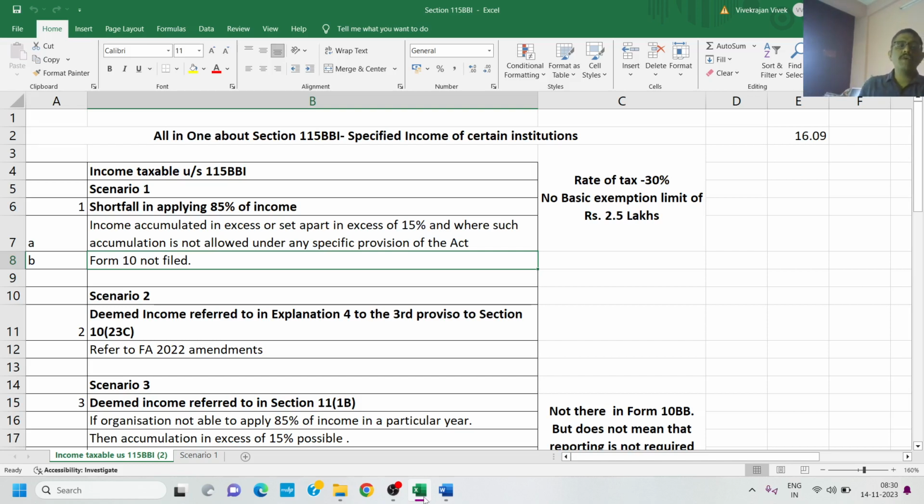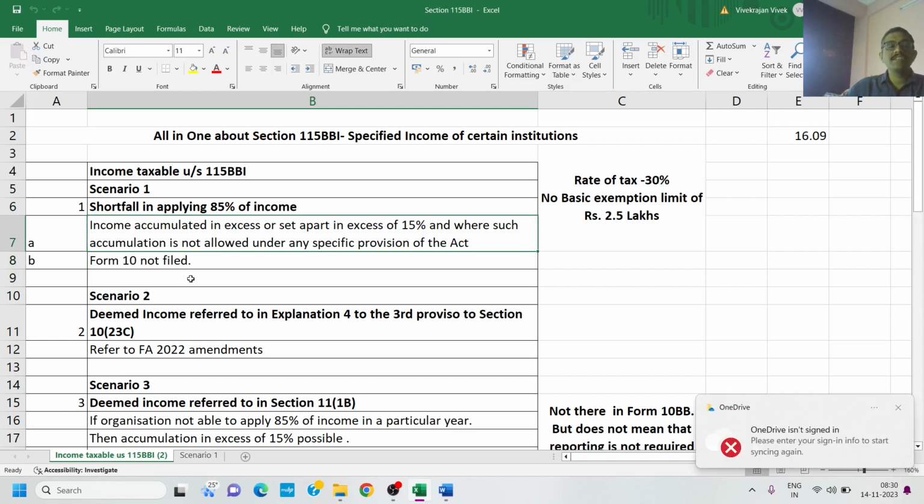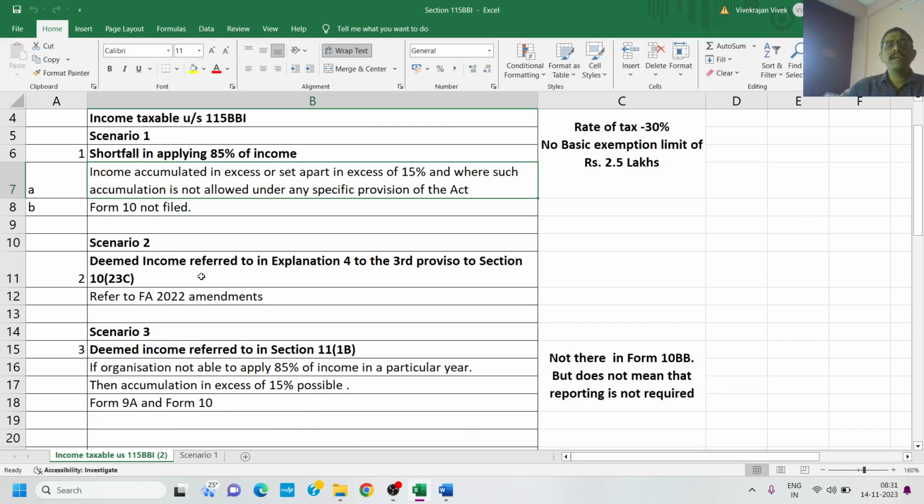Scenario number 1, shortfall in applying 85% of the income, where the income accumulated or set apart is in excess of 15%, and where such accumulation is not allowed under any specific provisions of the Act, and Form 10 is also not filed. In that case, the income generates. That is scenario number 1. Scenario number 2, where there is a deemed income referred to in Explanation 4 to the third proviso to section 10(23C), that's the Finance Act 2022's amendment. That's a classic amendment that has very significant implications on all the other aspects of the trust, about which we'll be seeing a separate example.